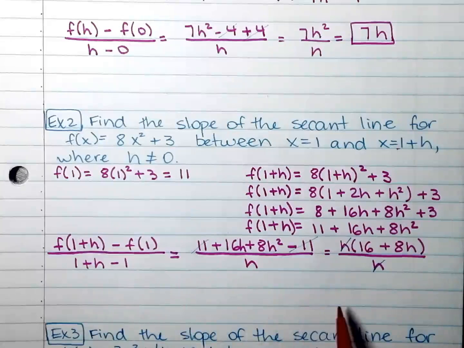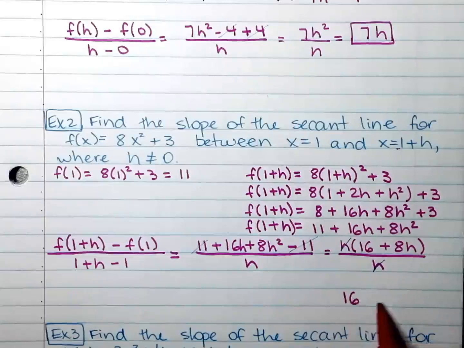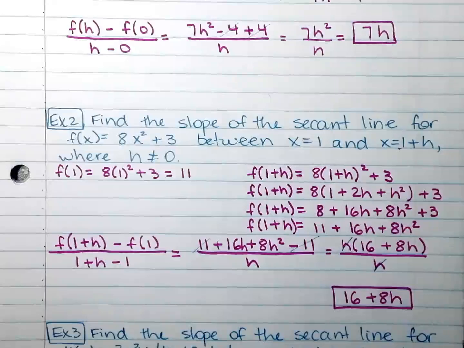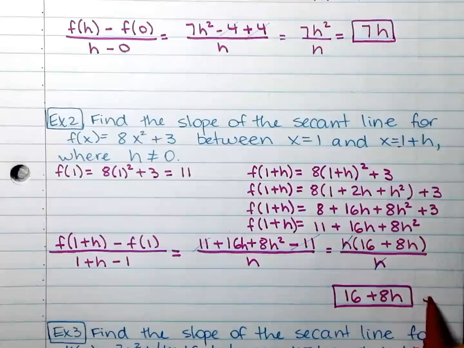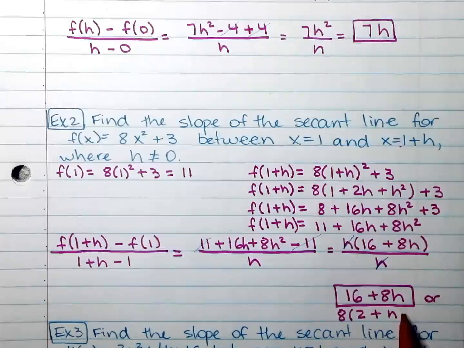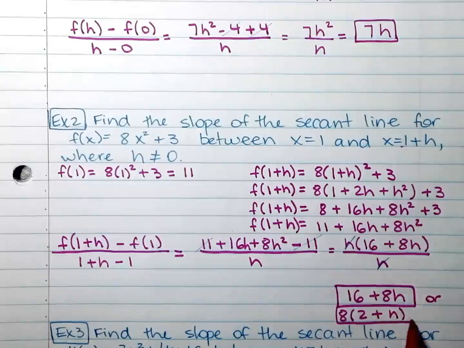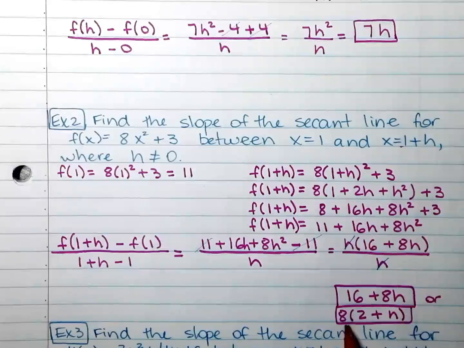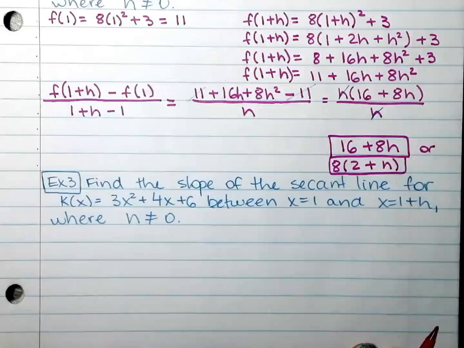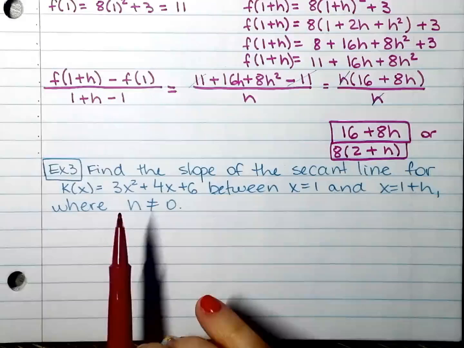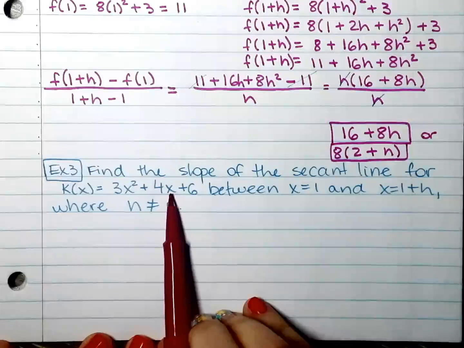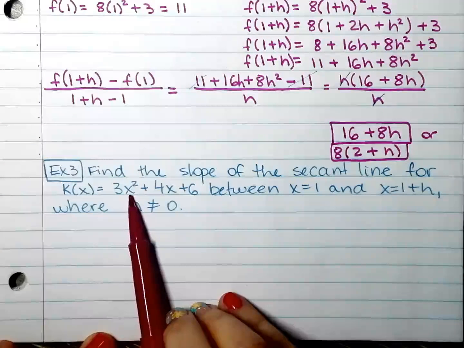So, where do I write it? Right there. Okay, 16 plus 8h. If you want to give me the answer as factored, you can just pull 8 out, but it doesn't make a difference. It's the same thing, but this one is factored. One more just because. This one, you will have to substitute 1 plus h for x right there and also right there.